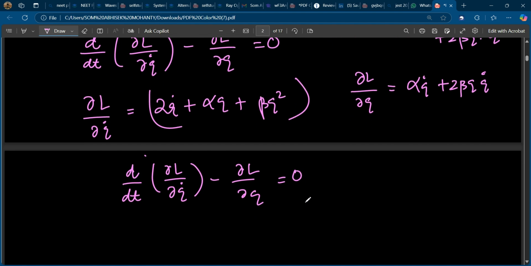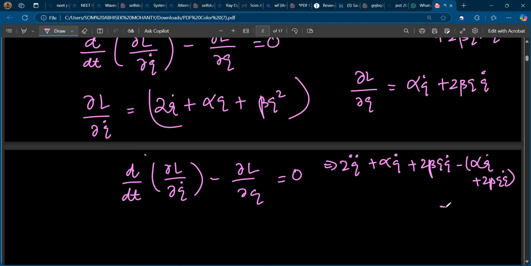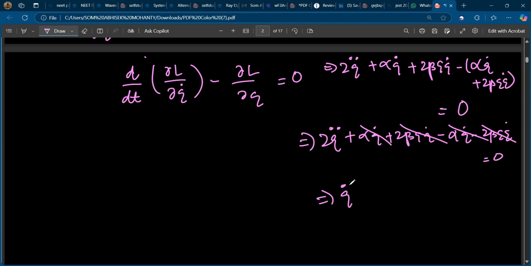So let's put the values. First of all is this one. So 2 q double dot plus alpha q dot plus 2 beta q dot minus alpha q dot plus 2 beta q dot is equal to 0, correct? So let's open it. 2q double dot plus alpha q dot plus 2 beta q dot minus alpha q dot minus 2 beta q dot is equal to 0. So these two terms are getting cancelled. So q double dot is equal to 0.